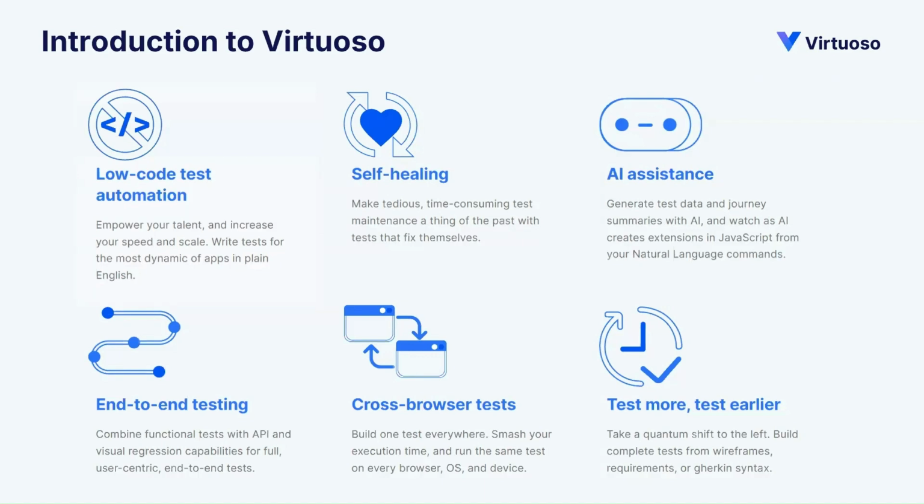So you can build your test in one environment and execute across multiple devices and browsers using Virtuoso. You can also start testing as early as the development cycle begins by using the requirements tab of Virtuoso, importing the Gherkin syntaxes, and get started building the test framework earlier itself.